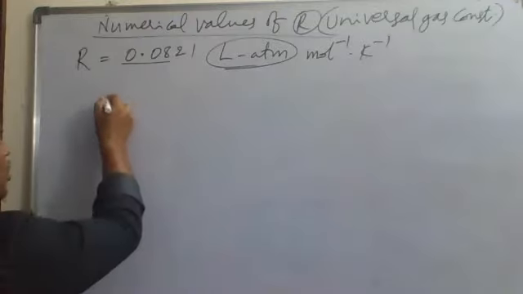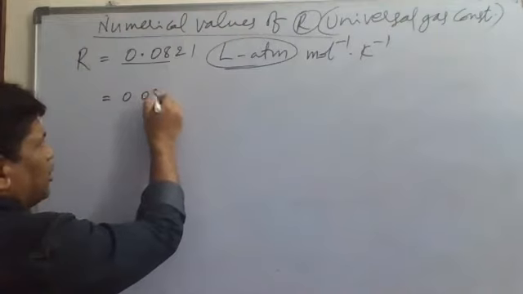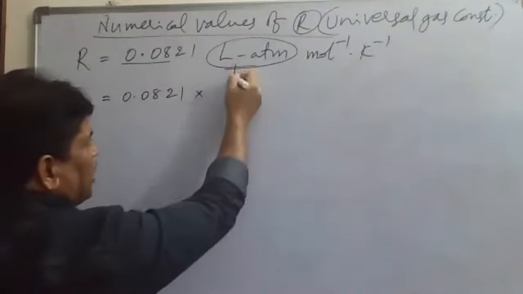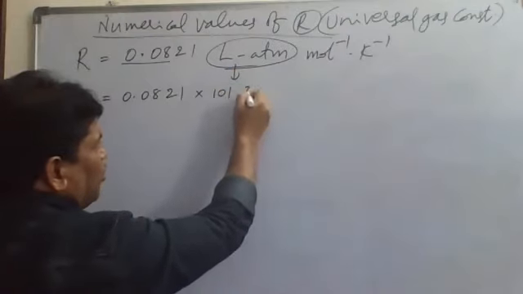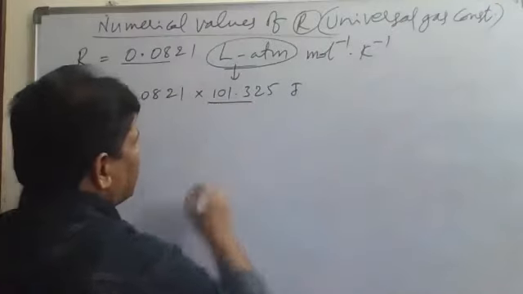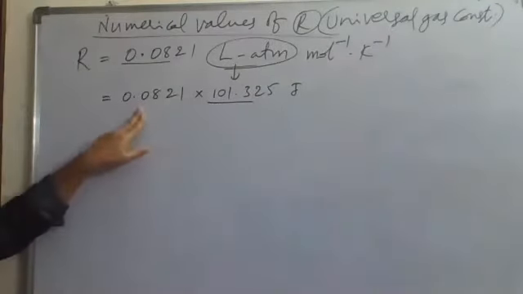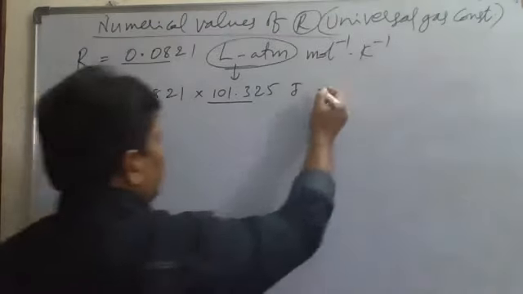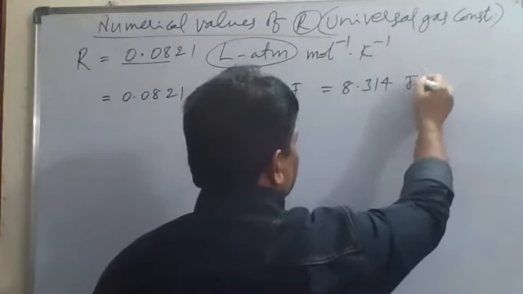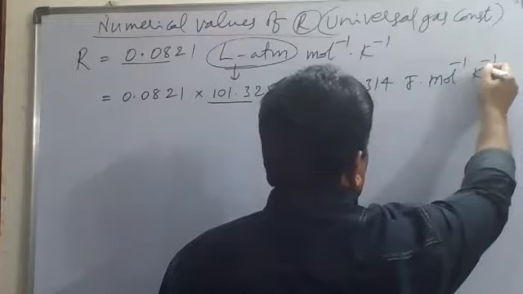And I also told you that 1 liter atmosphere is equal to 101.325 joules. So remember 101.3 is enough. 101.3 joules into 0.0821 will be equal to 8.314 joules mole inverse Kelvin inverse.